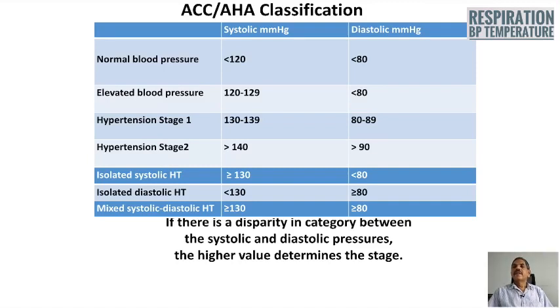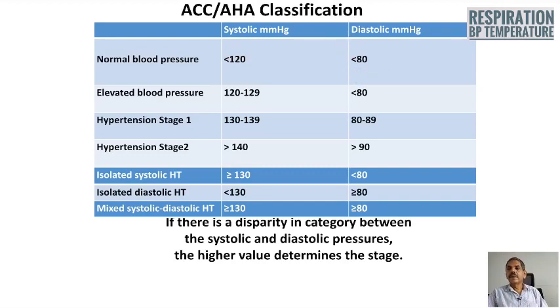And this may be somewhat confusing to the patient, but we should know the other classification of blood pressure too, according to the American Heart Association and American College of Cardiology. Normal blood pressure, systolic less than 120, diastolic less than 80.